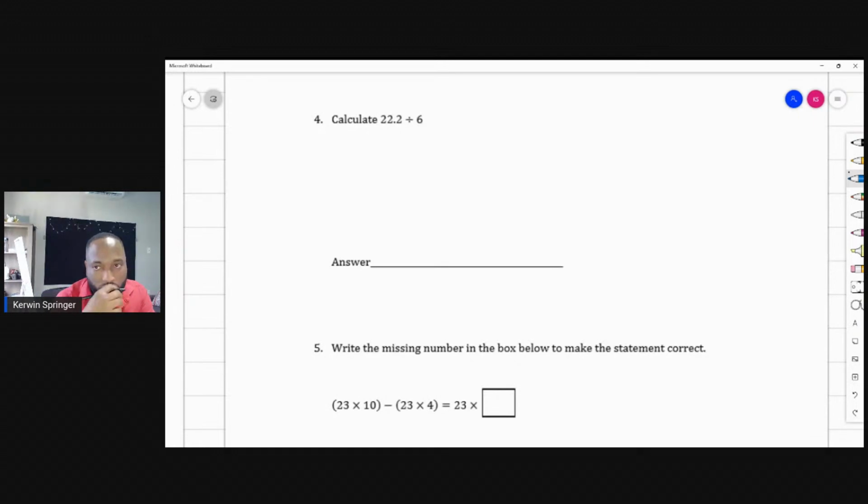22.2 divided by 6. 6 can go into 22 3 times. 3 sixes are 18. Remainder, put a 4 here, because 22 minus 18 is 4. Subtract, we get 4. 6 can go into 42 7 times. 3.7 is good.